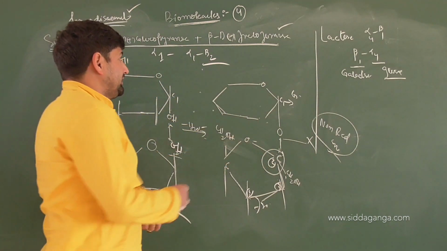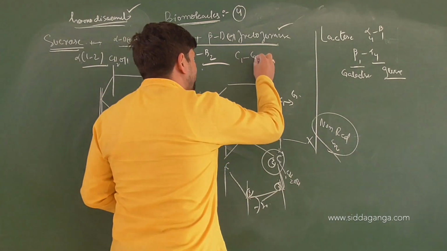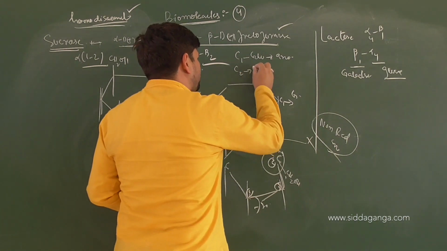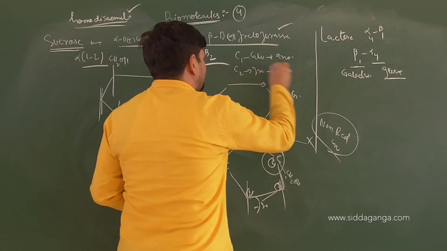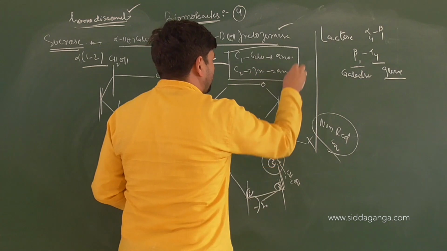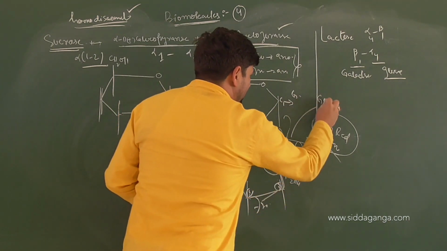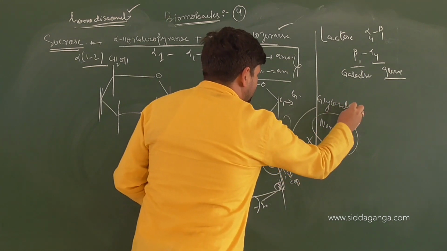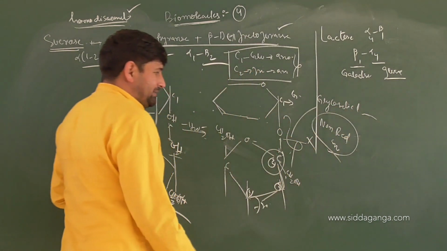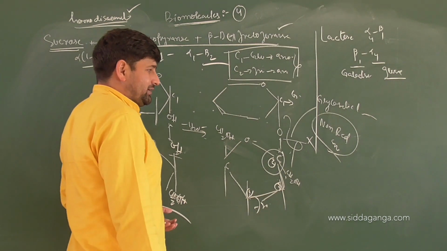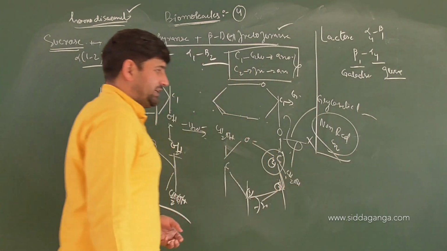And we know that carbon 1 from glucose is anomeric and carbon 2 from fructose is anomeric. So since both anomeric carbons are bound by what linkage? Glycosidic linkage. As a result, what will happen? It will not be able to reduce at all.